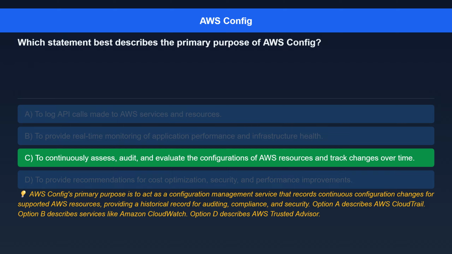Here's the explanation. AWS Config's primary purpose is to act as a configuration management service that records continuous configuration changes for supported AWS resources, providing a historical record for auditing, compliance, and security. Option A describes AWS CloudTrail. Option B describes services like Amazon CloudWatch. Option D describes AWS Trusted Advisor.